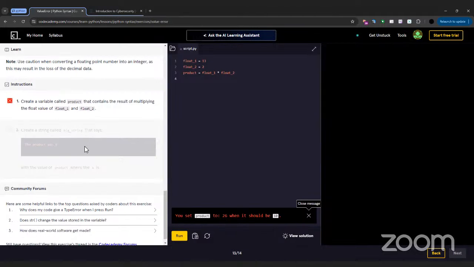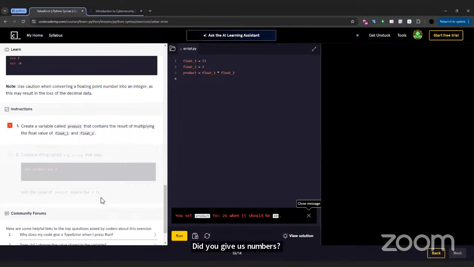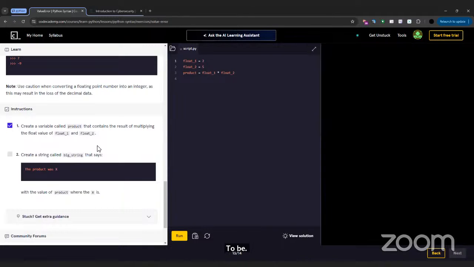Oh, does it give us numbers? I don't think it gave us numbers. It never gave us a total that it should add up to, so I'm not sure what's meant by that, but it should have said add up to 10. On the second instruction, it says create a string. We'll get to that now. The first one seems okay.